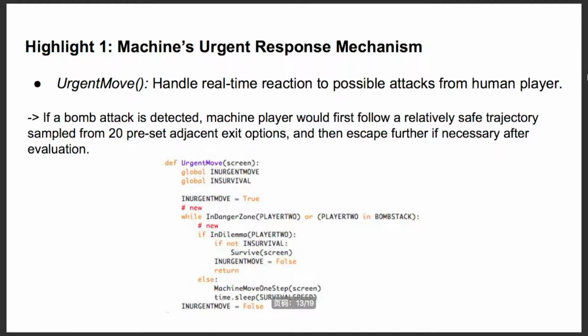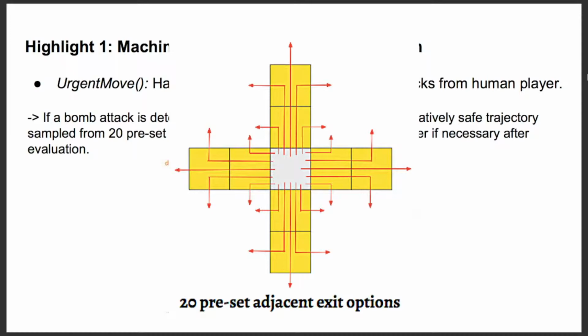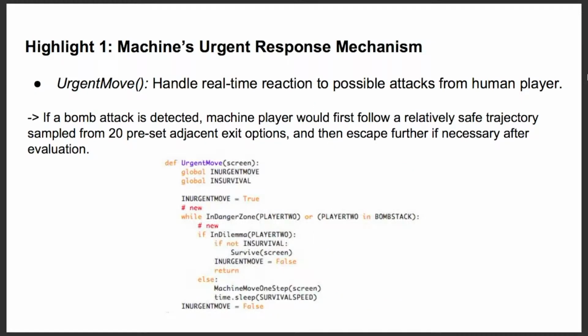The next function is called urgent move, and it handles real-time reaction to possible attacks from the human player. If a bomb is detected, the machine player would first follow a relatively safe trajectory sampled from 20 preset adjacent exit options, and then escape further if necessary after evaluation.